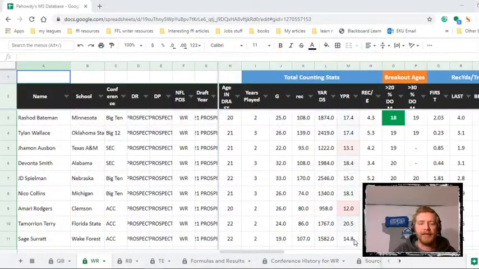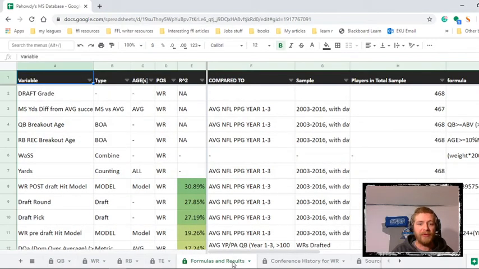So let me flip over right now. Once you follow the link, this is the database you get to. You get the positions. This is literally in Google Sheets, a live shot of it. So quarterback, wide receiver, running back, tight end. I've also got my formula and results tab.